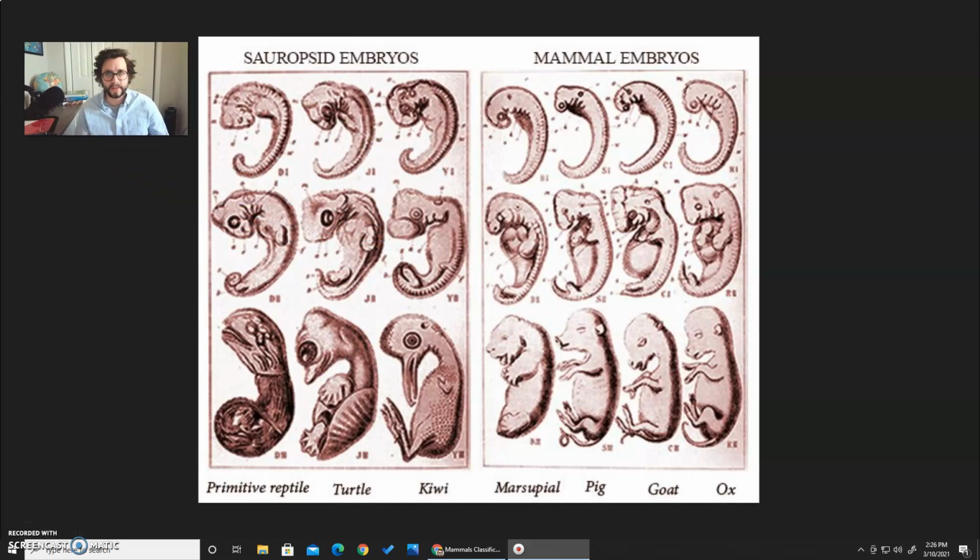But that's not always enough. Sometimes we need to get a little more specific, and one of the ways to do that is through embryos. This is one of the ways that we discover how mammals like the dolphins and whales are related to the other guys, because we can look at stuff like their nose and see how it's a blowhole up top. In the embryo, it actually starts in the front, much like the other mammals that we see.